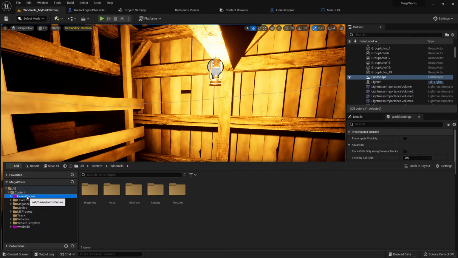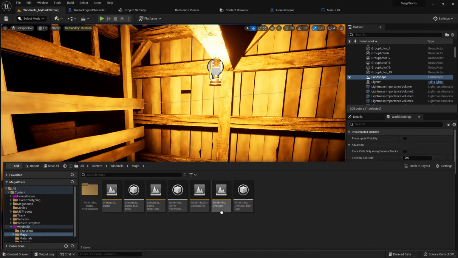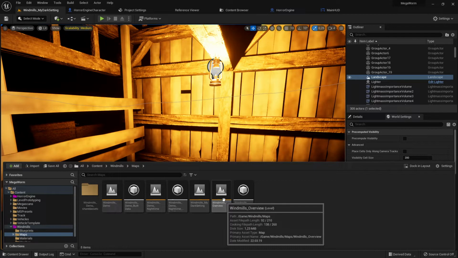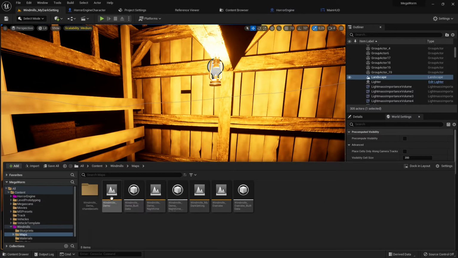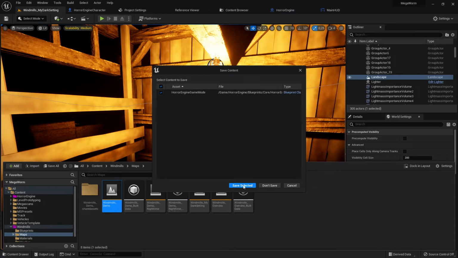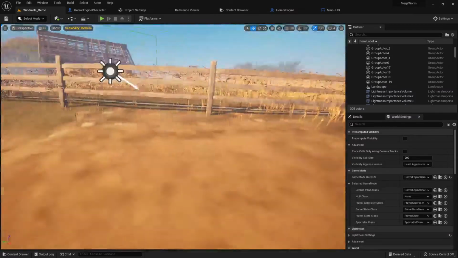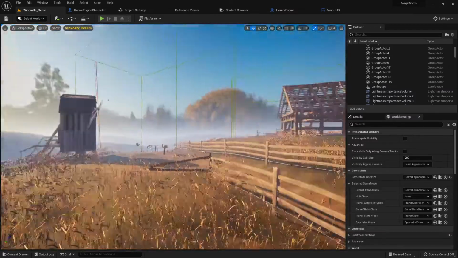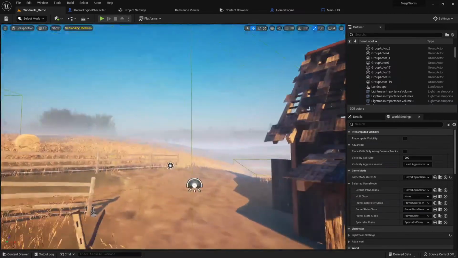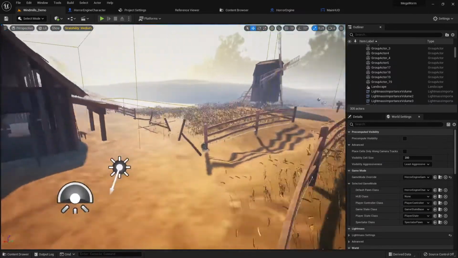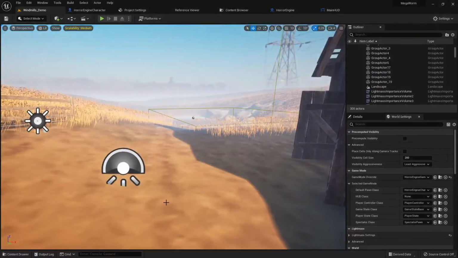And the best way is just to open the example maps, right? For example, this windmill here, you go to the maps. There is sometimes an overview map. You can go to this one, or you can go just to the demo map. Let's open up this demo map. And then check out what they have there in this demo map. And here, this is the demo map. Look at this. I can use it. So without anything, let's make a play from here.